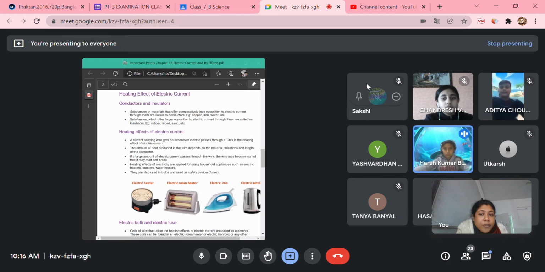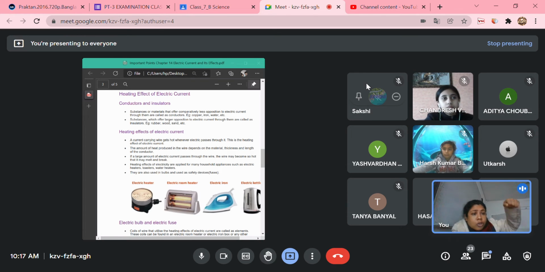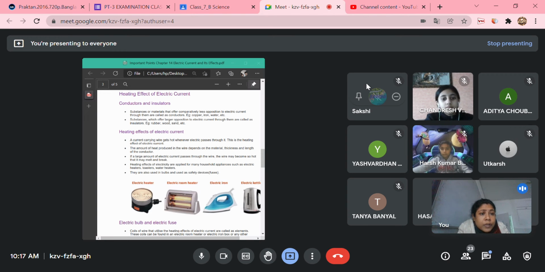So the heating effect of electric current is applied in many household appliances. For example, we have just gone through the heater or the blower, electric toasters also, water heaters, immersion rods. You have seen an immersion rod in your house also, where you immerse the rod. Electricity comes through the immersion rod, and the coil gets heated up as electricity flows through it and makes the water in the bucket warmer. So these are examples of the heating effect of electric current.